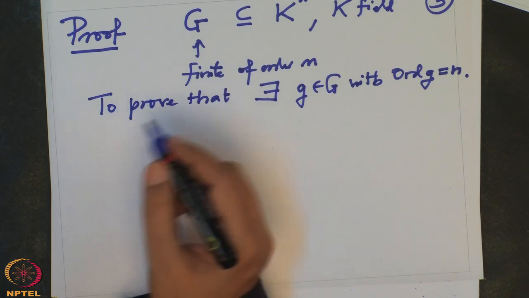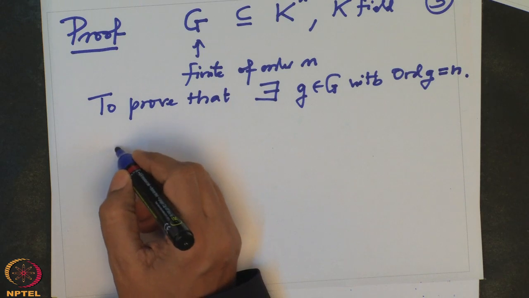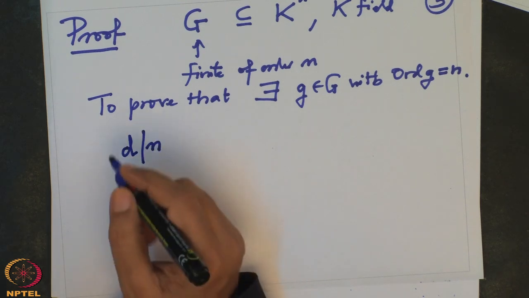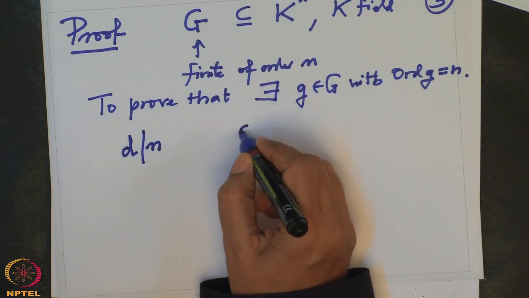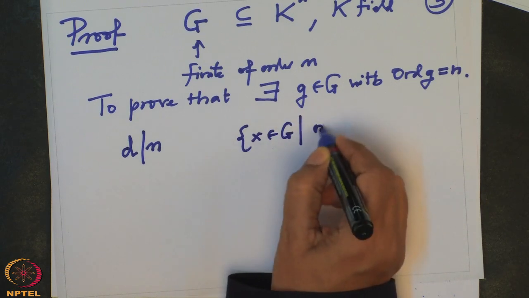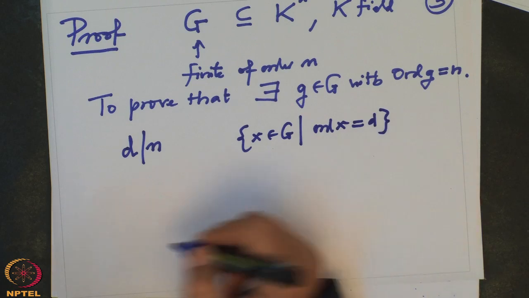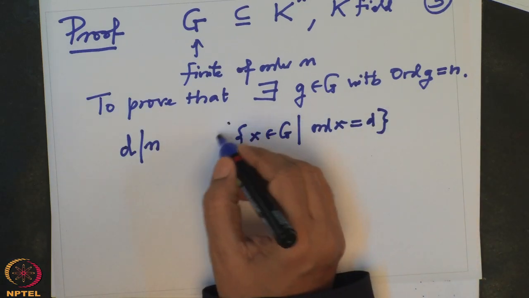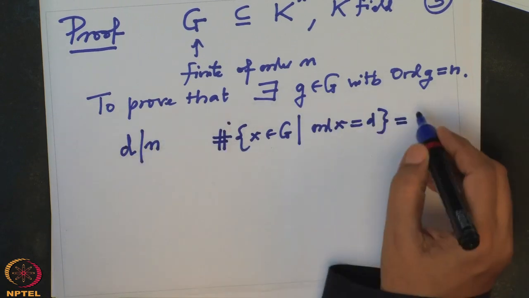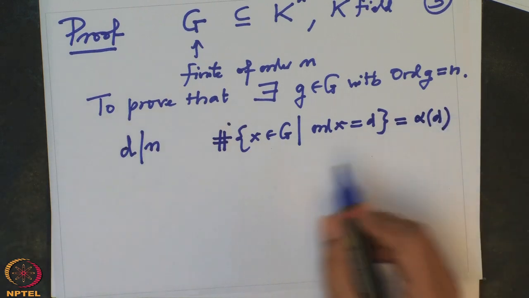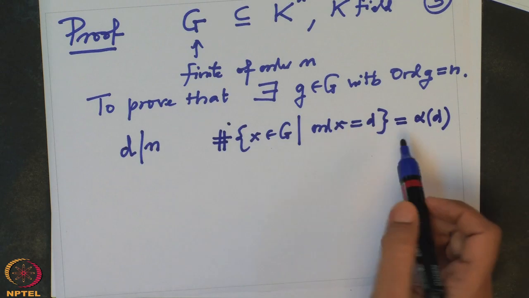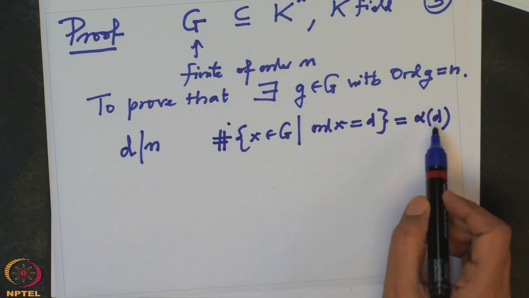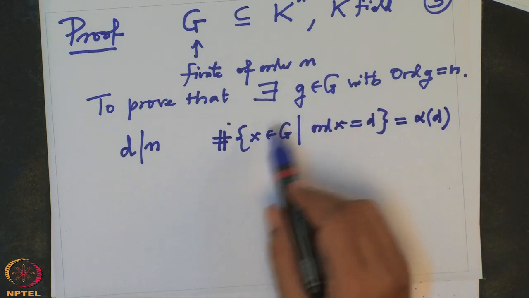On the other hand, if D divides n, D is a divisor of n, then I want to denote the cardinality of the set of all those elements x in G such that order of x is D by alpha of D. Look, it may happen that this set is empty and there is no element of order D. And our problem is to prove that if I take D equal to n, then alpha of n is non-zero. Non-zero means there is an element of that order.